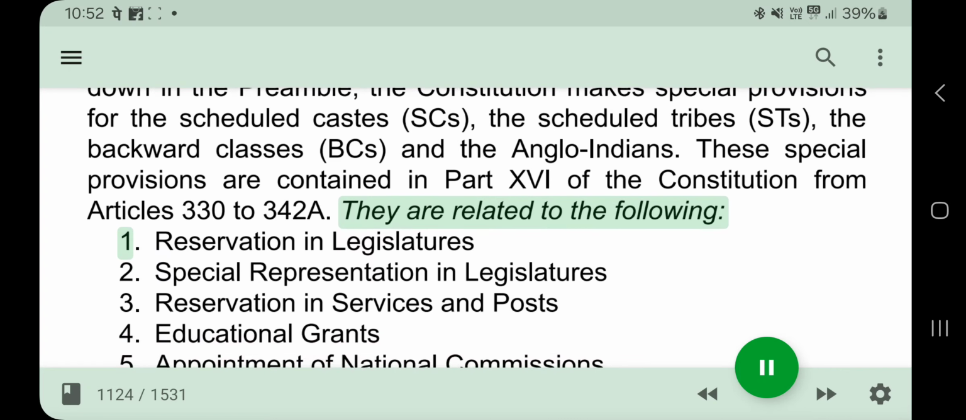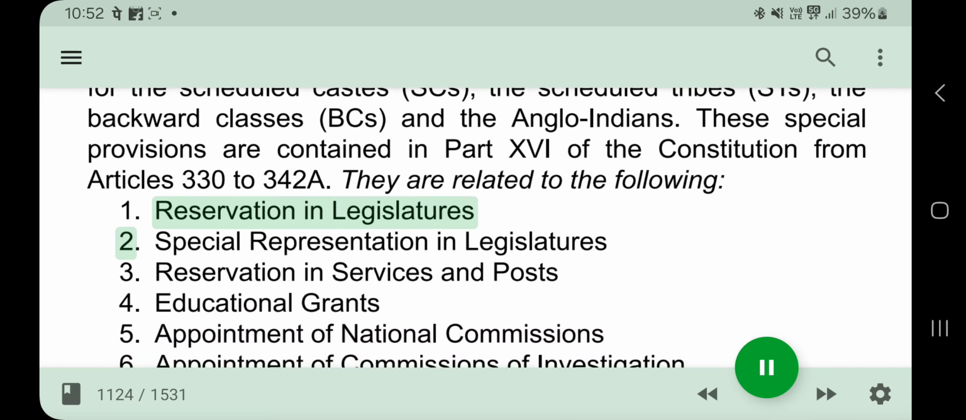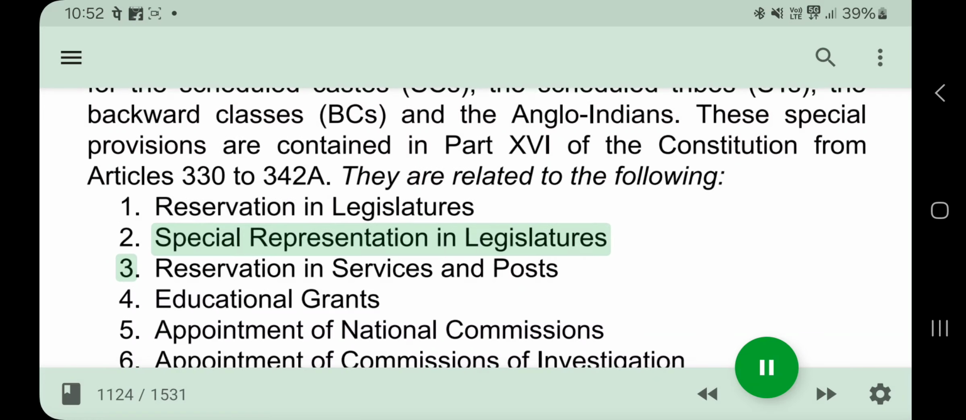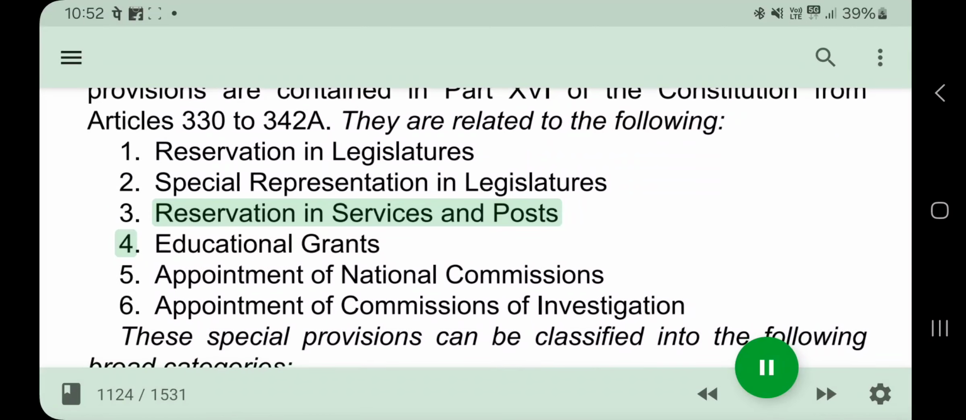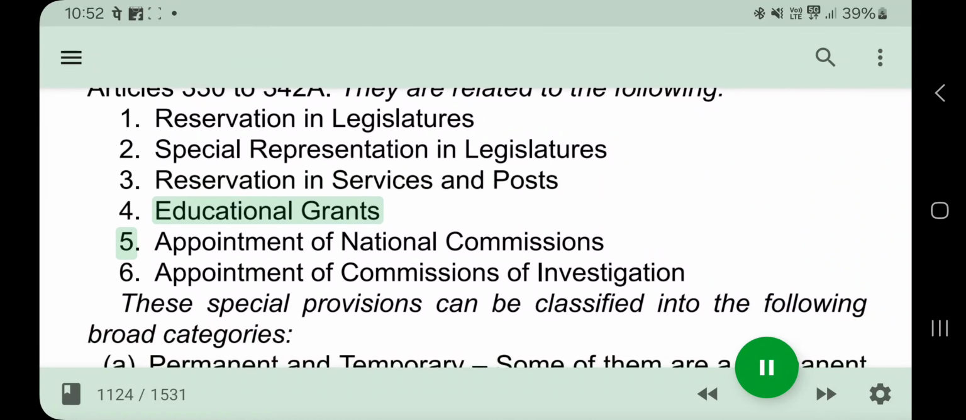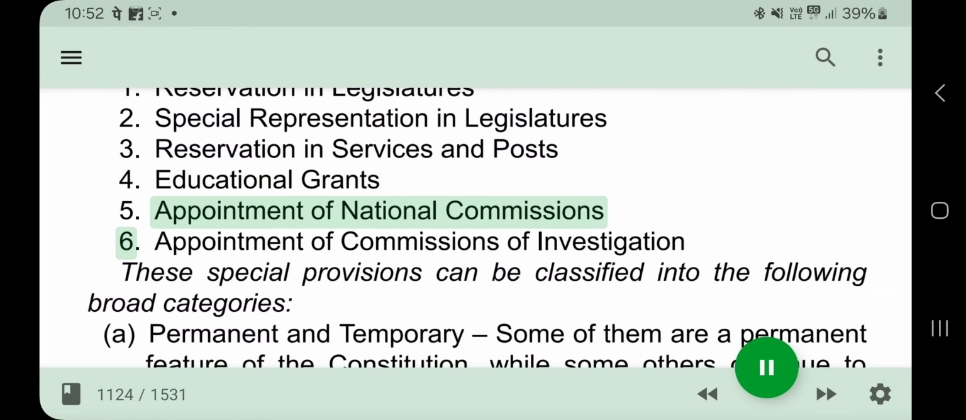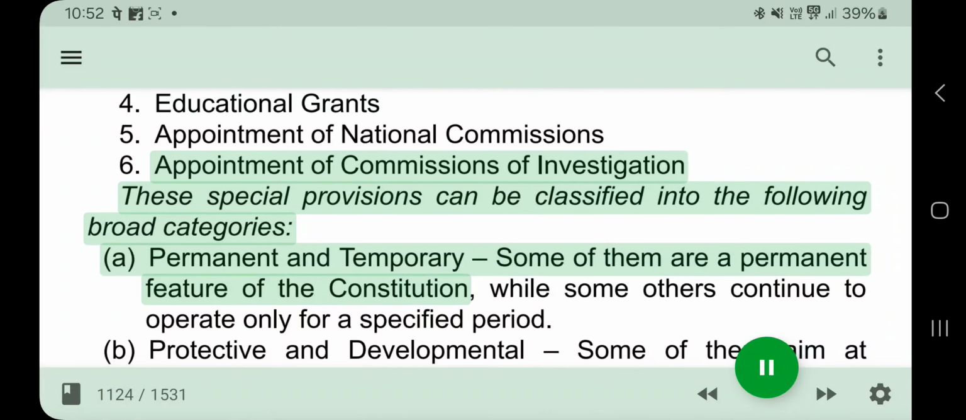They are related to the following: 1. Reservation in legislatures. 2. Special representation in legislatures. 3. Reservation in services and posts. 4. Educational grants. 5. Appointment of national commissions. 6. Appointment of commissions of investigation.